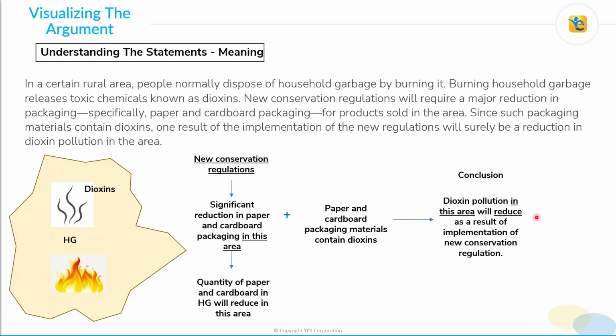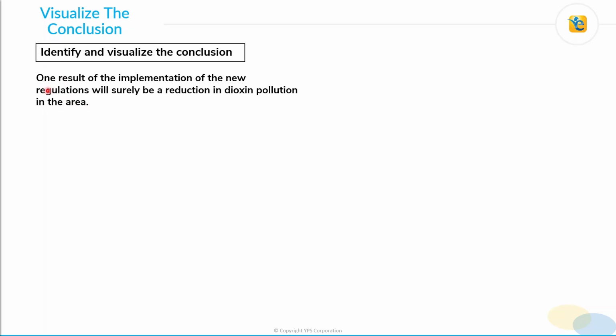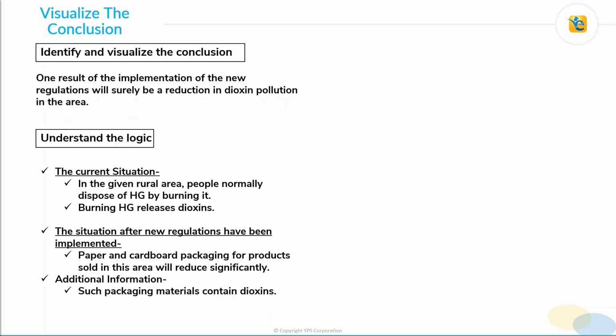It need not be a significant reduction. With these two aspects in mind, let's move to visualizing the conclusion. The conclusion is that one result of the implementation of the new regulations will surely be a reduction in dioxin pollution in the area. We've already discussed the logic. In the current situation, in the given rural area people dispose of household garbage by burning it, which releases dioxins. In the new situation, after the new regulations have been implemented, paper and cardboard packaging for products sold in this area will reduce significantly.